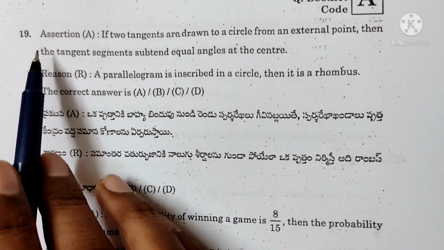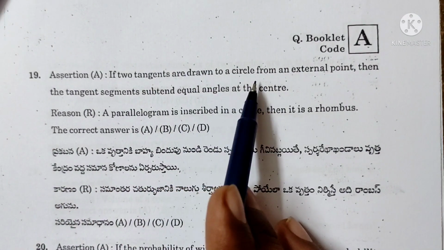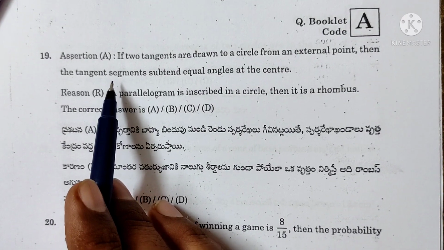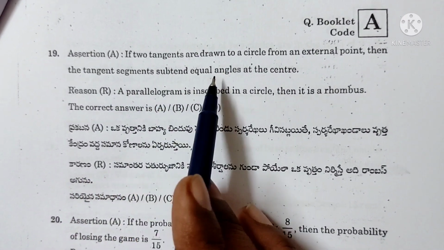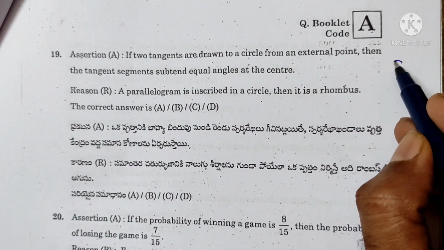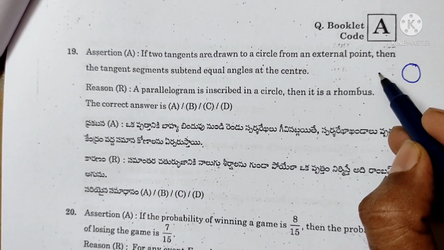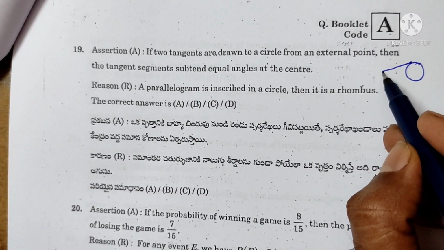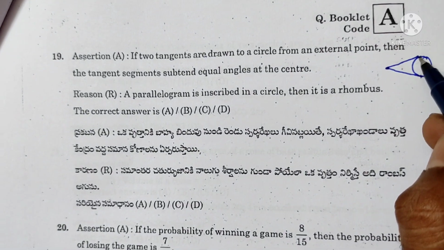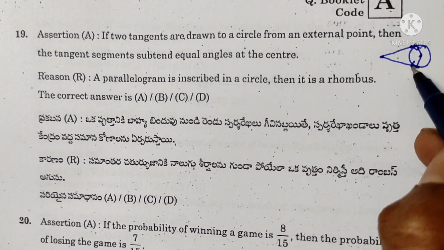Next question, 19th. Assertion A. If two tangents are drawn to a circle from an external point, then the tangent segments subtend equal angles at the center. This is the external point. I draw two tangents. This is the center of the circle, radius, angle 90 degrees, 90 degrees.